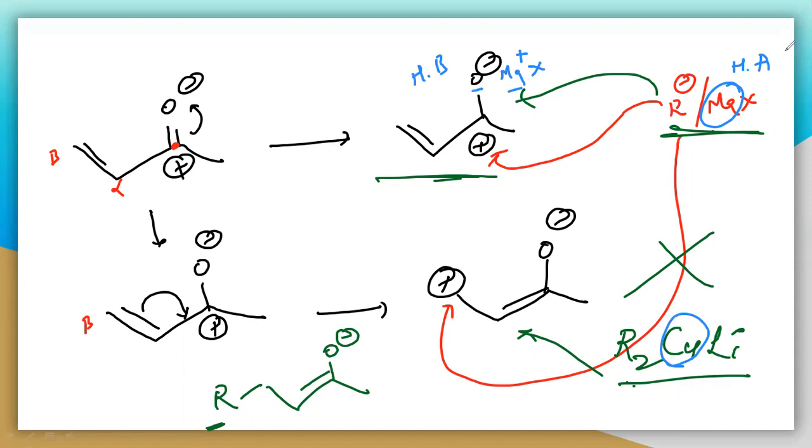Now let us see the second case. Here there is a carbon and the next one is a copper. What is the difference between these two things? Let us once again write this reaction so you can easily understand: double bond, O minus, and here a positive charge.